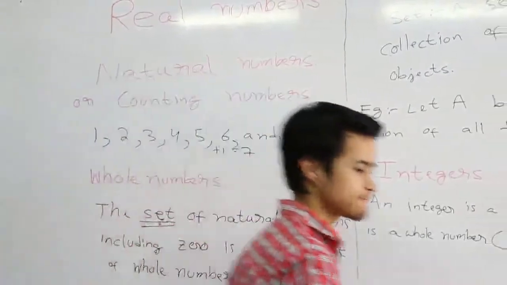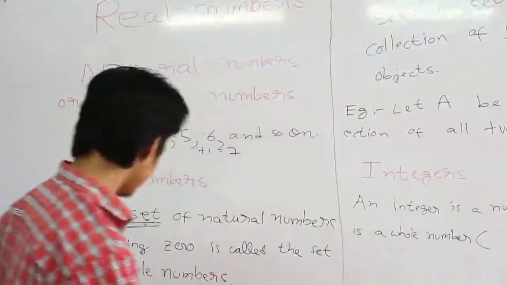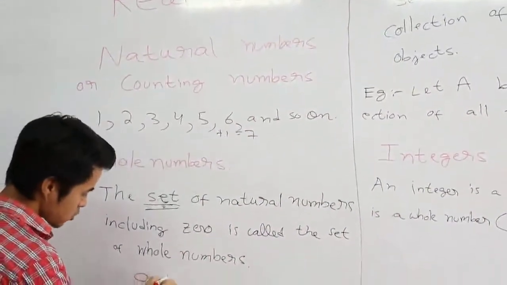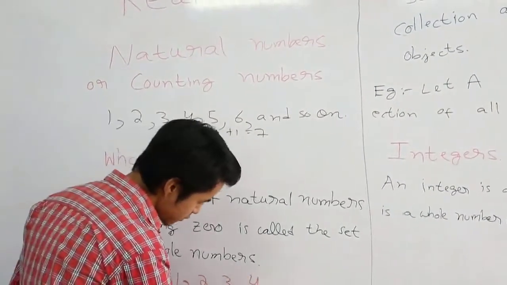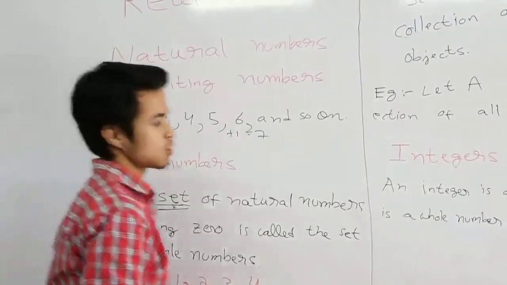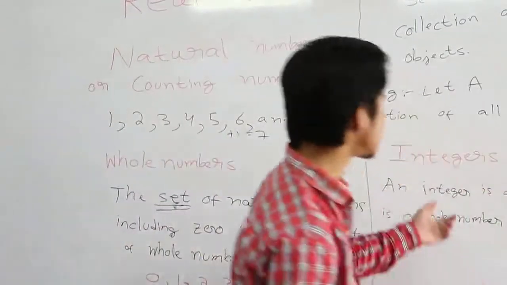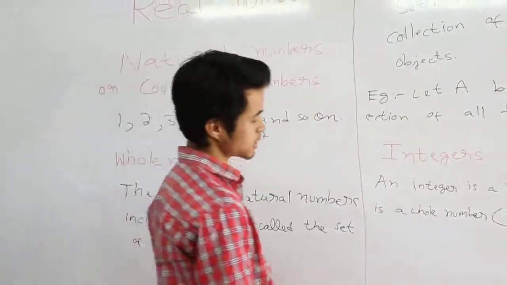For example, like whole numbers, they start from 0, 1, 2, 3, 4 and so on. Alright. By whole number, here in this definition of integer, I mean that it's not fractional.